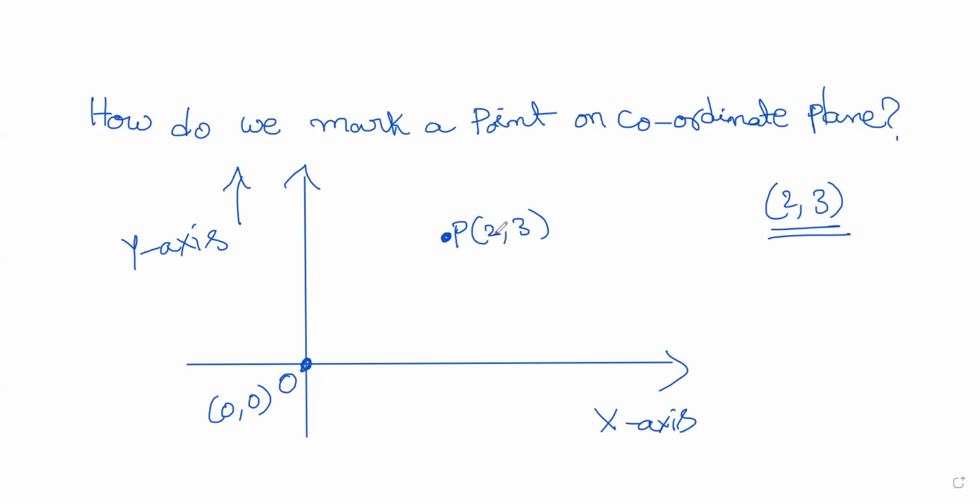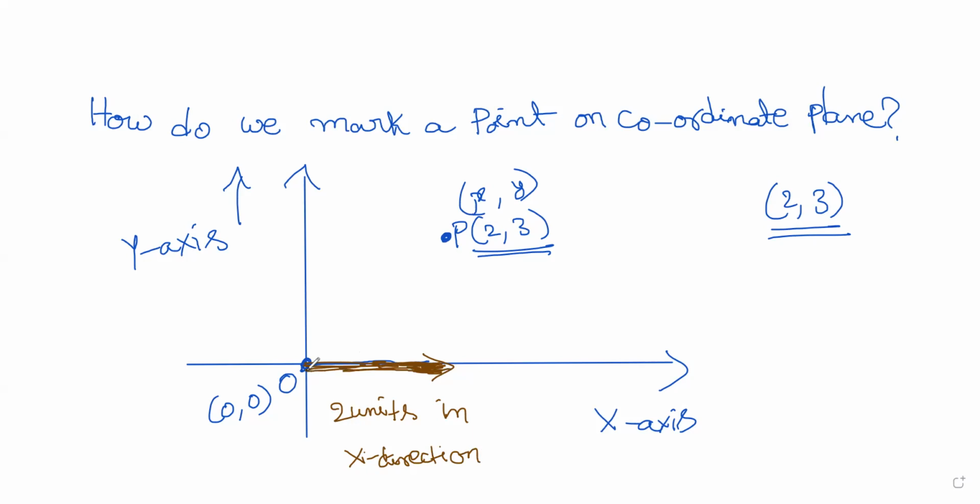What does it mean? The 2, 3 is like x, y. The coordinates are x, y. So 2, 3 refers to, I have to move 2 units in the x-axis. The first movement I will draw with a different color. First I have to make a 2 units movement in the x direction. So I moved 2 units in x direction, like this.